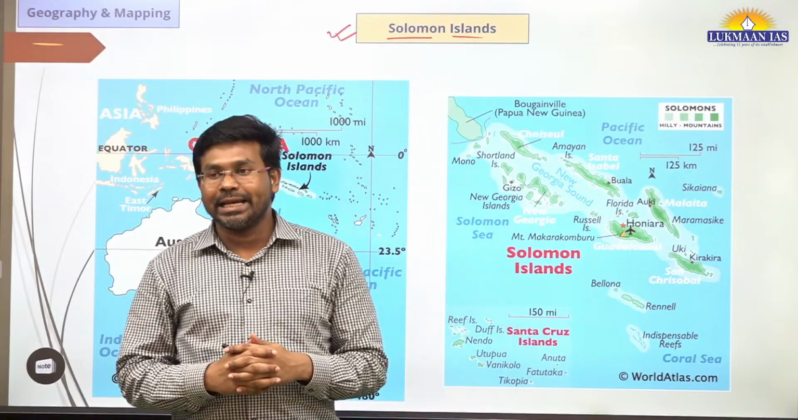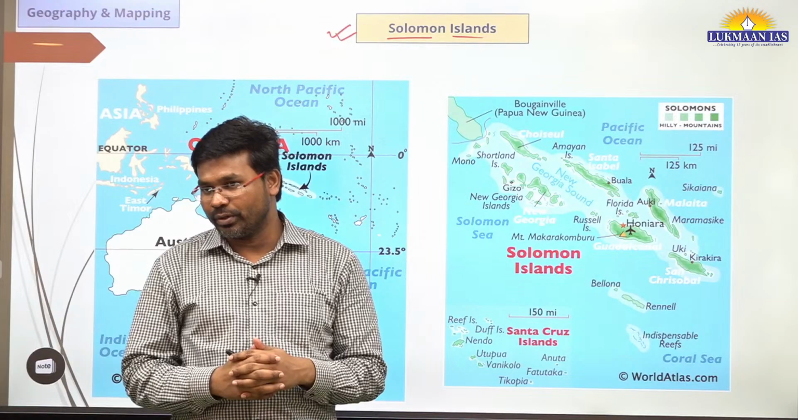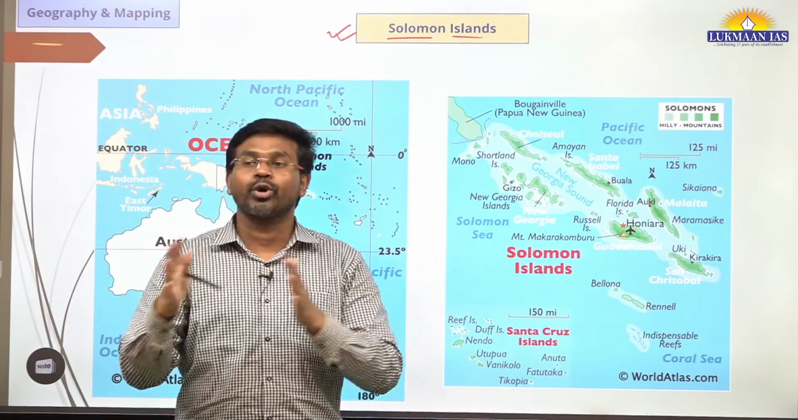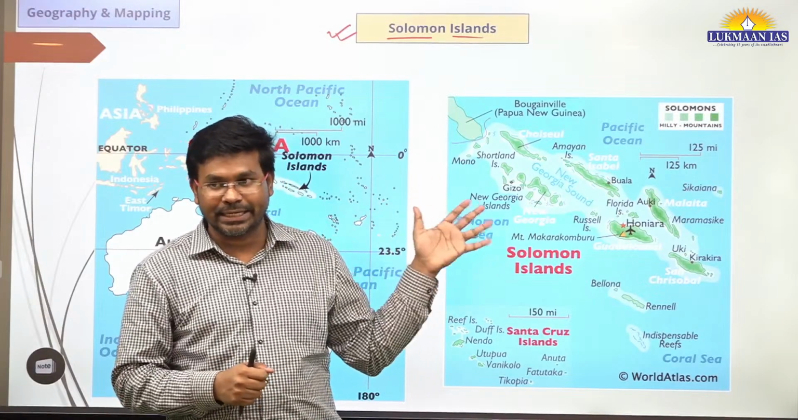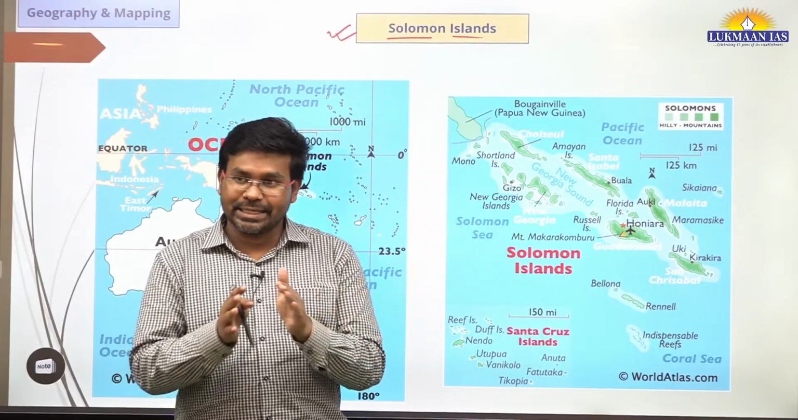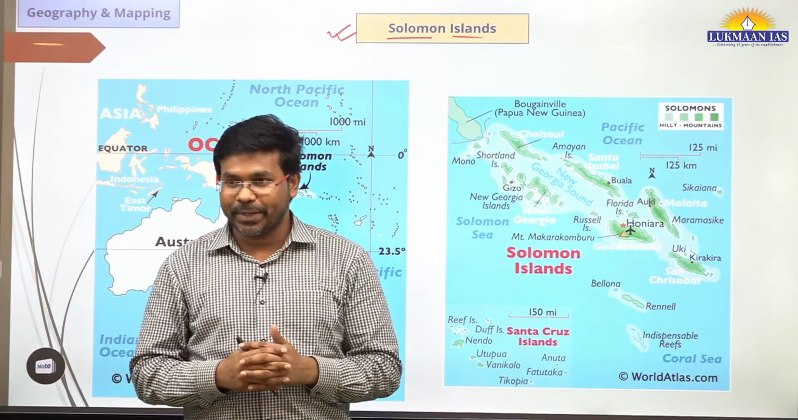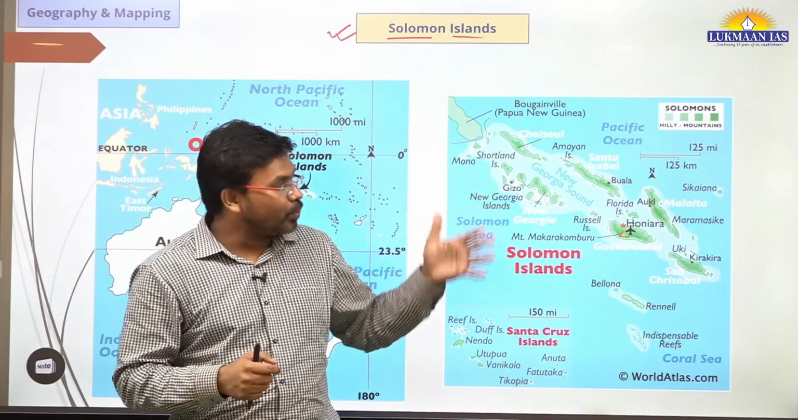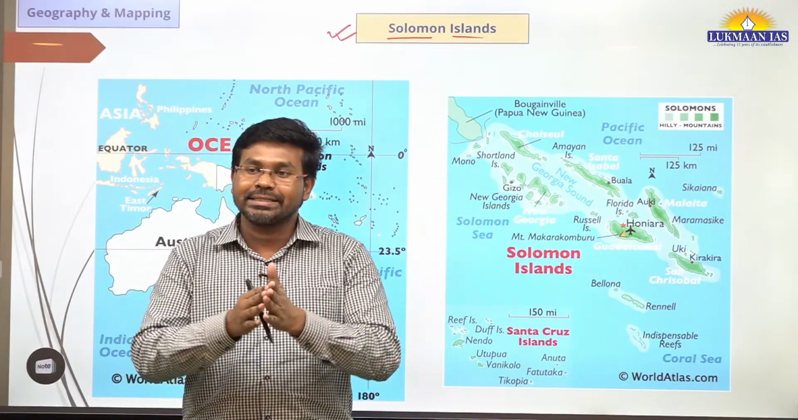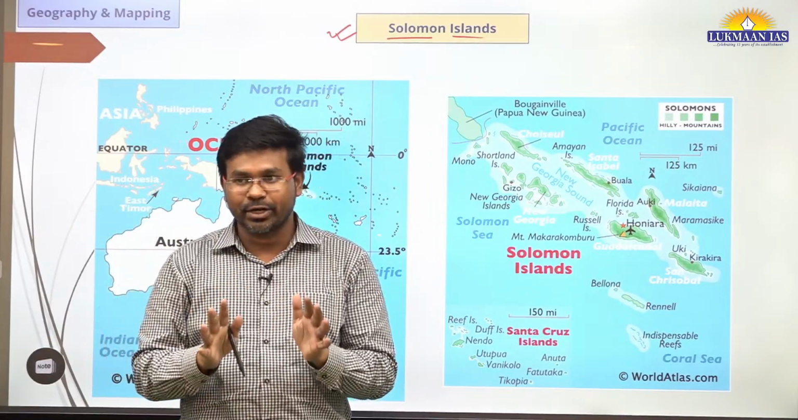Solomon Islands was earlier under British rule, which means it was a colony of the British. In 1978, this particular country, Solomon Islands, a sovereign country, got its independence. And since then, it has been operating. Solomon Islands is an island nation having more than 1,000 small islands as part of it.